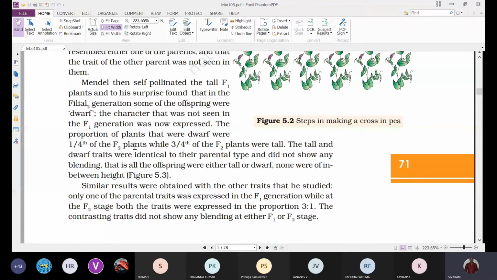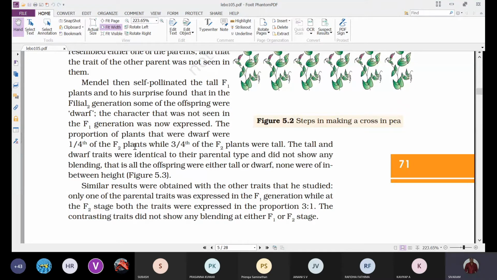So the tall and the dwarf traits were identical to their parental type and did not show any blending. That is, all the offsprings were either tall or dwarf. None were of in-between height. That means all the plants obtained show one of the parental characters. For example, with violet and white, 3/4 are violet and 1/4 are white.